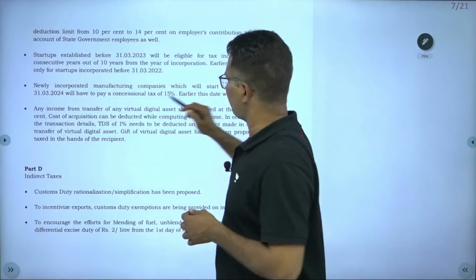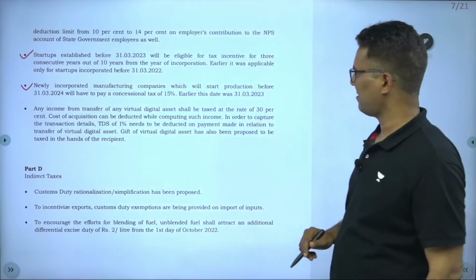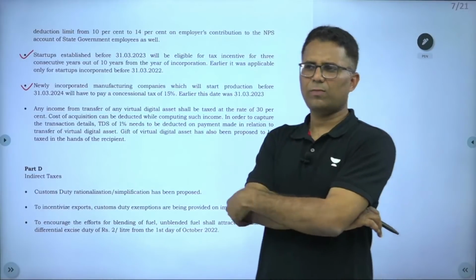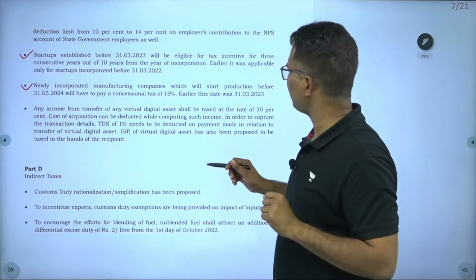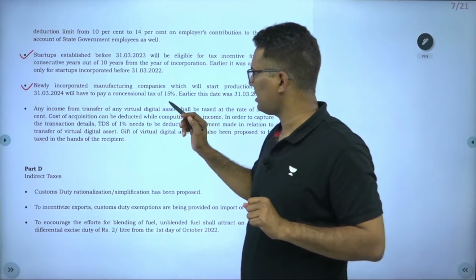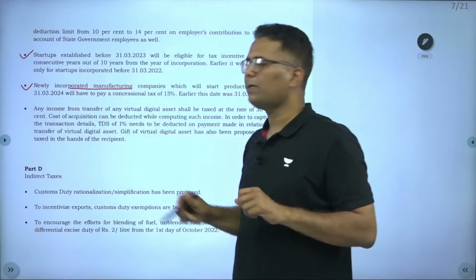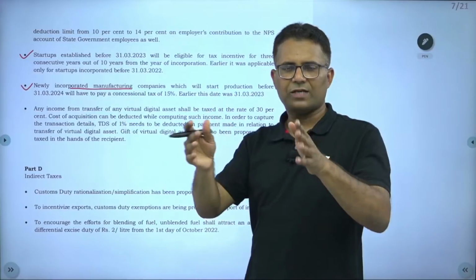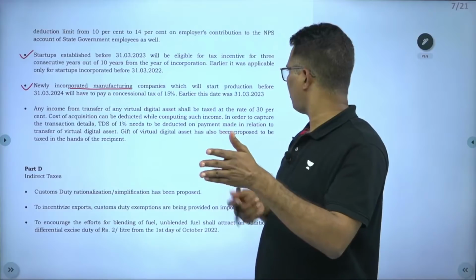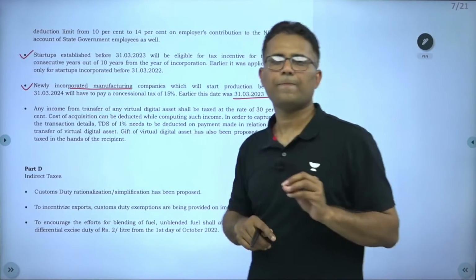Then these two provisions, this one and this one. 2 years back, in September 2019, when the government brought the corporate tax reform, the government had said that, let me first explain that, if a new manufacturing company gets established and starts operations by 31st March 2023, then listen carefully, I am explaining this point.